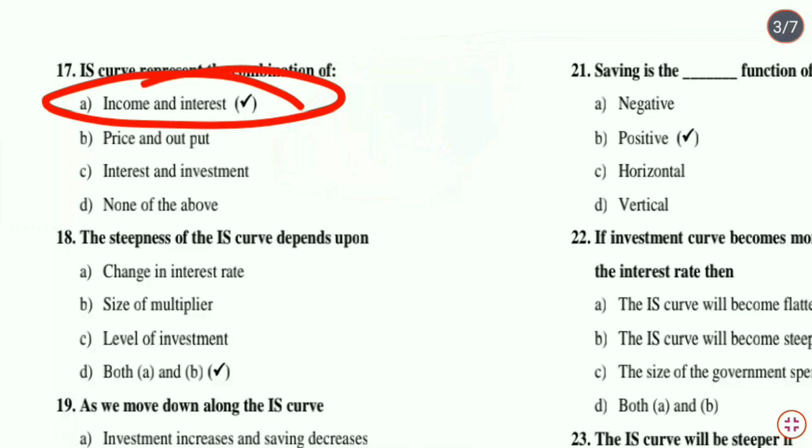Next question, the steepness of the IS curve depends upon. That means the slope of the IS curve depends upon the change in interest rate and the size of multiplier. Interest rate में कितना change होता है, and also on the size of the multiplier. Multiplier के बारे में आपको पता ही होगा.